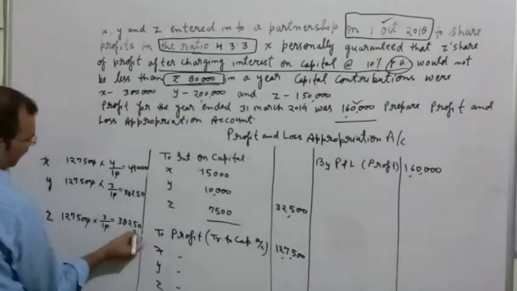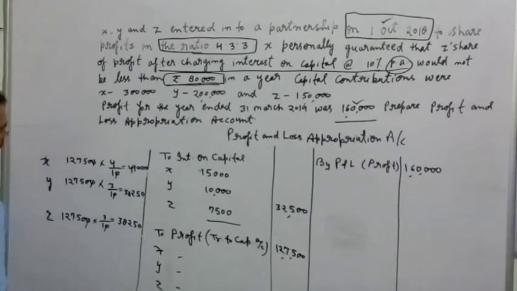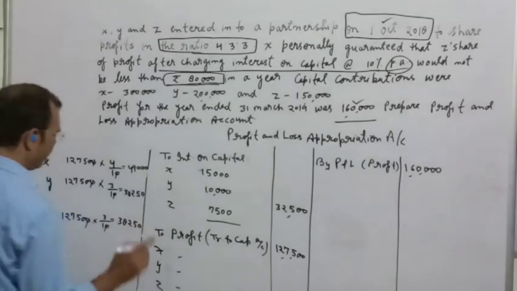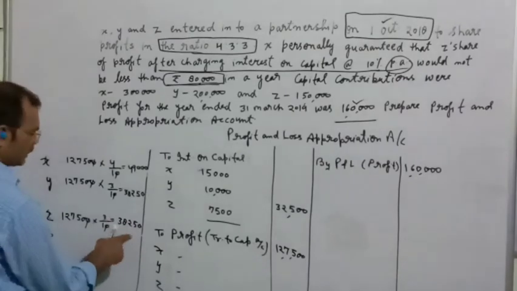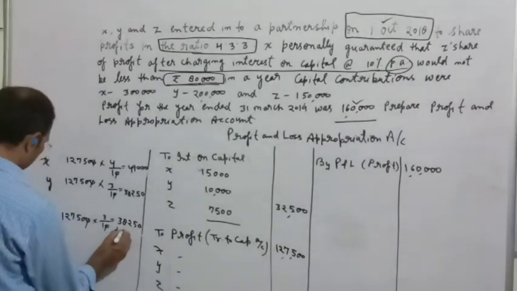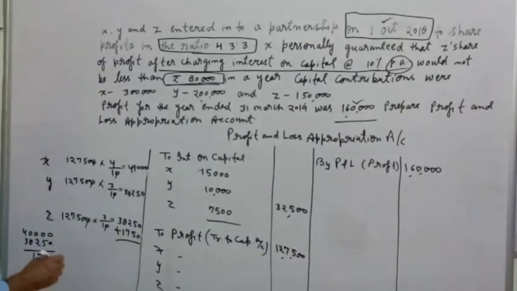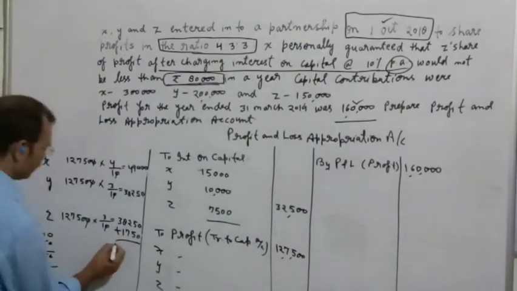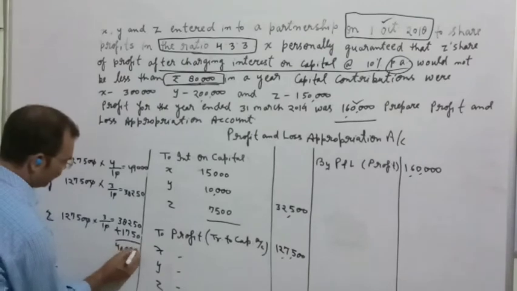But you are seeing here the amount is less than 40,000. How much less? ₹1,750 less, so we will add 1,750 to Z, and the amount will become 40,000.